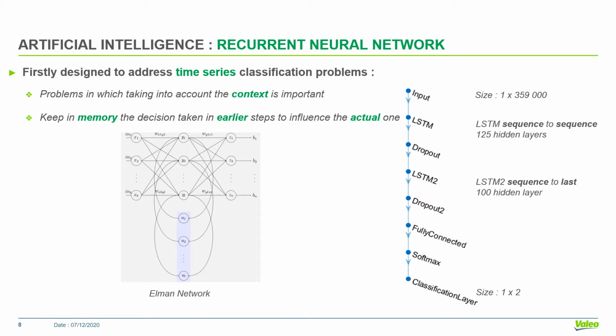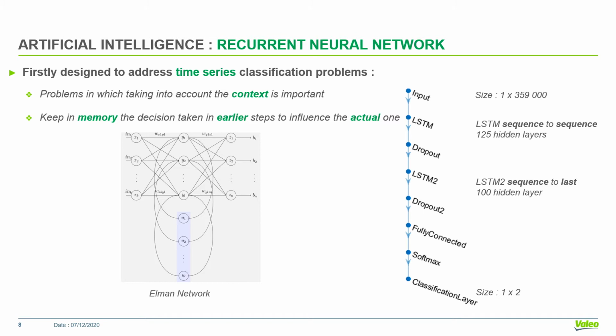Recurrent neural networks were mainly designed to address time series classification, where the prediction to make at time t highly depends on decisions taken earlier. That is the case, for example, in automatic speech recognition. If you want to give meaning to a sentence, you need to consider previous words to predict the actual one.